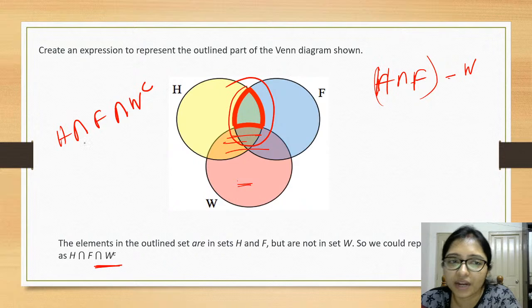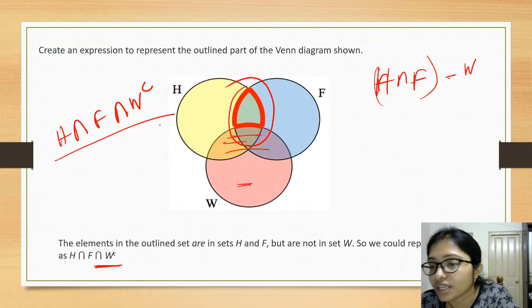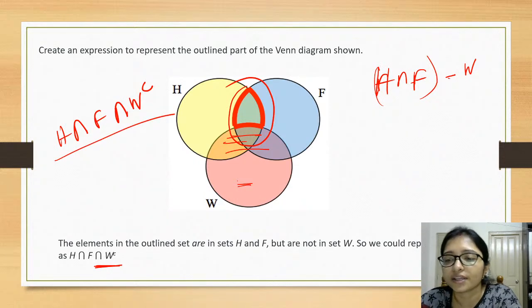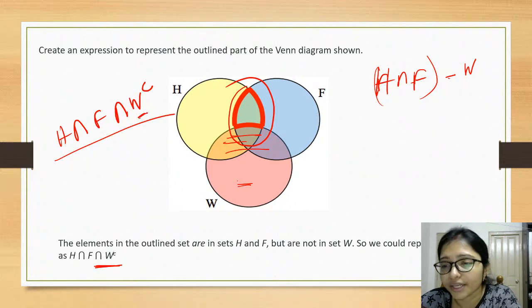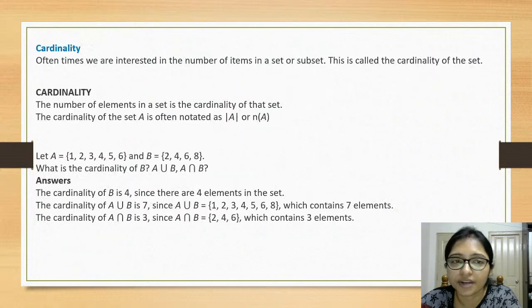Okay, Sarita, actually the complement did not show here. Yes, now you are correct, Sarita. Sorry, the complement was not showing, that's why. So this is the W complement, right? And Poonam, it is not only intersection, this area is not there, so you have to deduct that area, right?